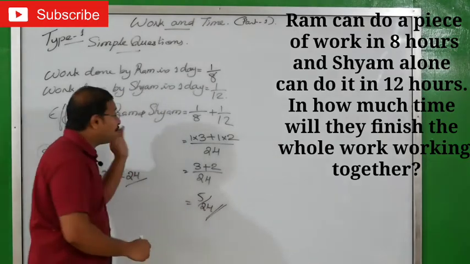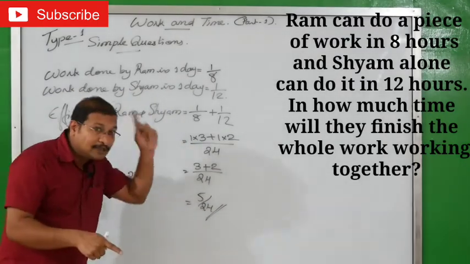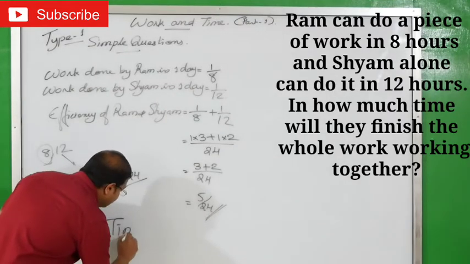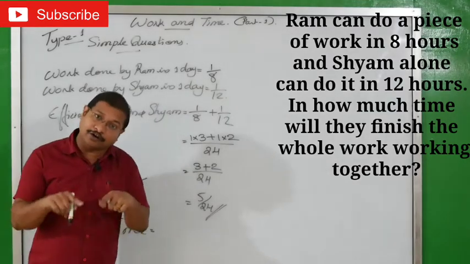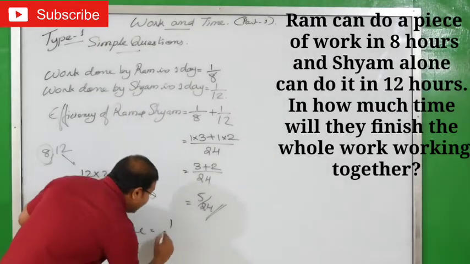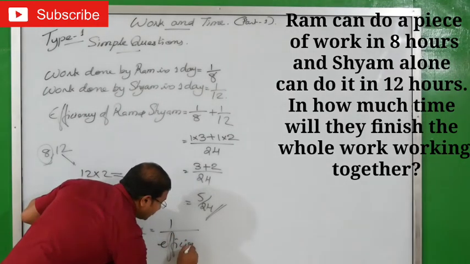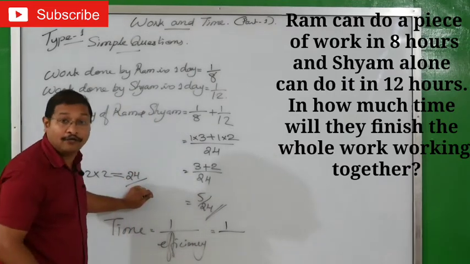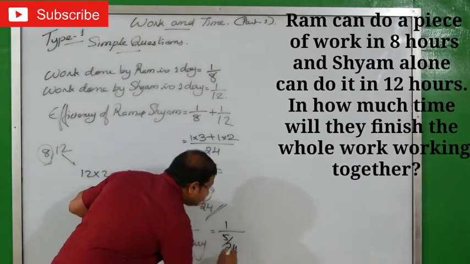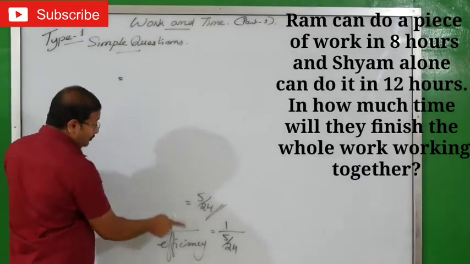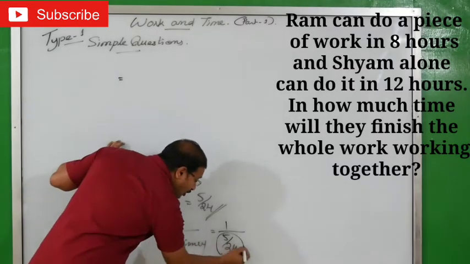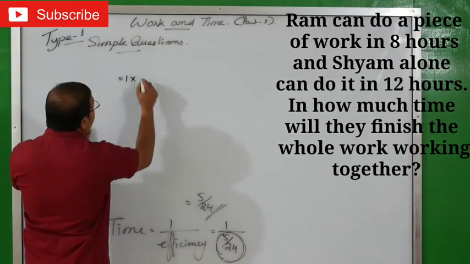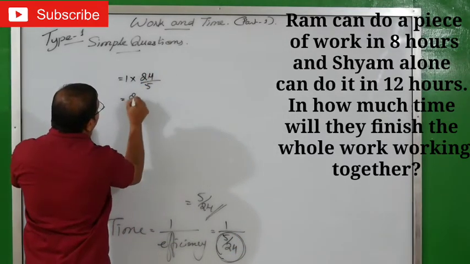This is the efficiency of Ram and Shyam. Now if you want the time, see the previous equation, time taken for both of them. If you want time, I am just writing time equals, time taken by both of them. Time equals 1 by efficiency. Efficiency is 5 by 24, isn't it? So 1 by 5 by 24 means you have to take the reciprocal of 5 by 24. That means 1 into the inverse of this, which is 24 by 5.